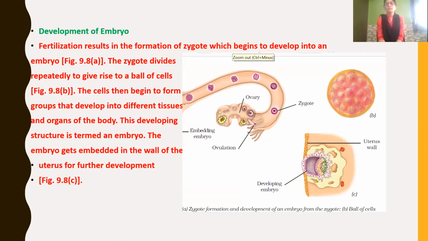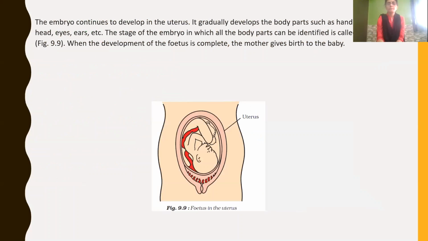Got children? Fertilization results in the formation of the zygote, a single cell. After it undergoes repeated cell division, a ball of cells is formed. Then the cells begin to group together to form tissues, then tissues group together and develop into organs of the body. This developing structure is termed the embryo. Then the embryo gets embedded in the wall of the uterus for further development.